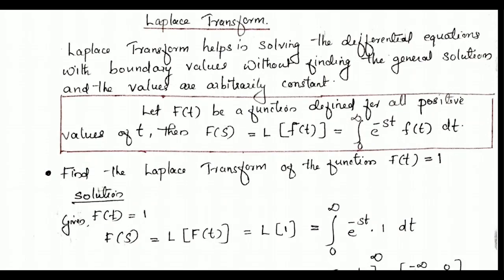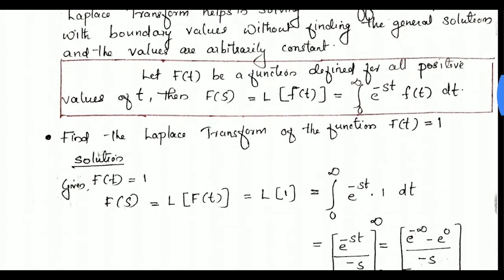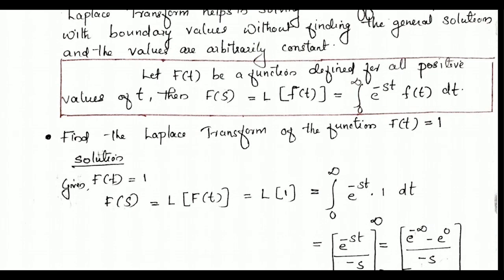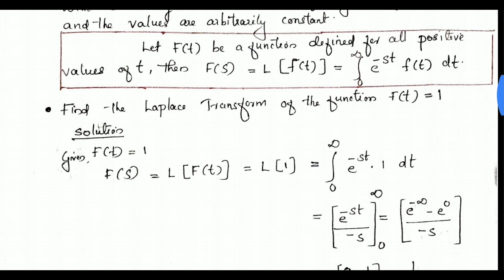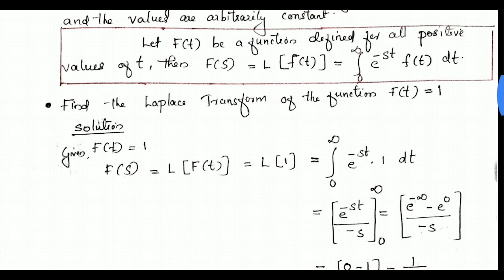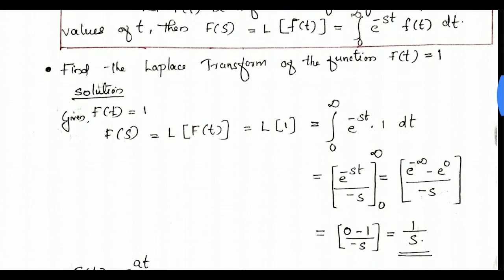Coming to the problem, find the Laplace transform of the function f of t equal to 1. Here the function f of t equals 1. From the definition, f of s is equal to L of f of t, which is equal to L of 1. L of 1 equals the integral from 0 to infinity of e raised to minus st into 1 dt.